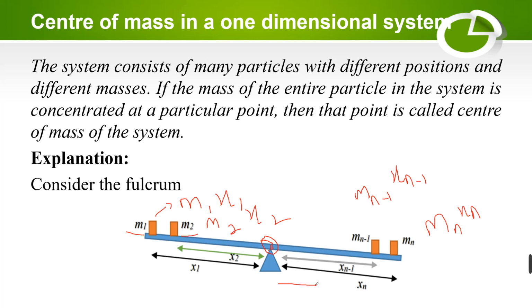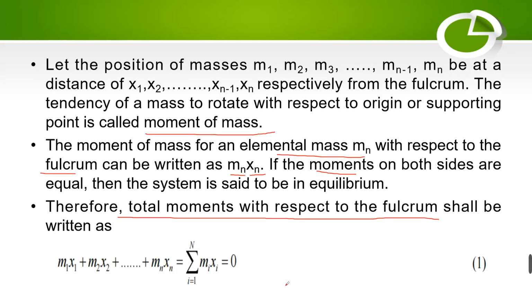In the x-axis, the right side is the positive x-axis, and on the left-hand side with respect to this origin it is the negative x-axis. If we have a moment of minus 10 on the left-hand side, then on the right-hand side, if it is in equilibrium, it should be plus 10. Then we can say that the total moment is equal to 0.